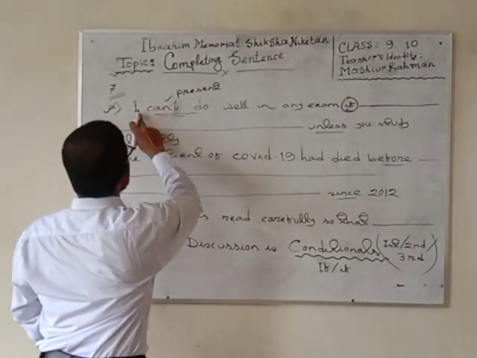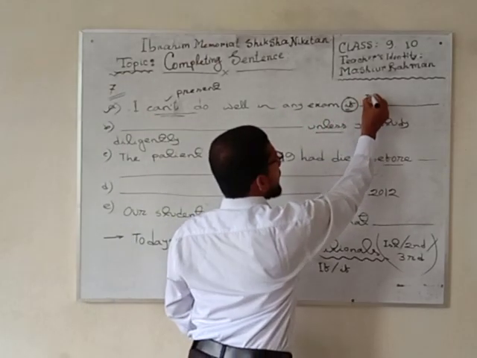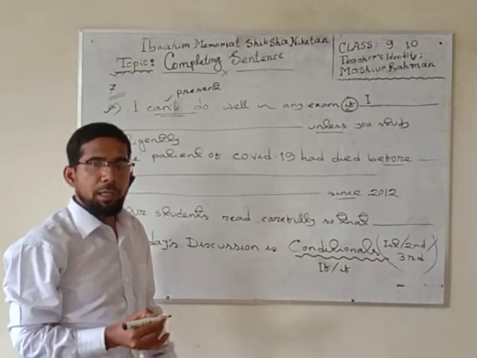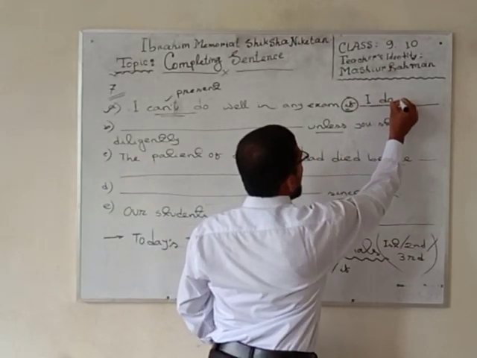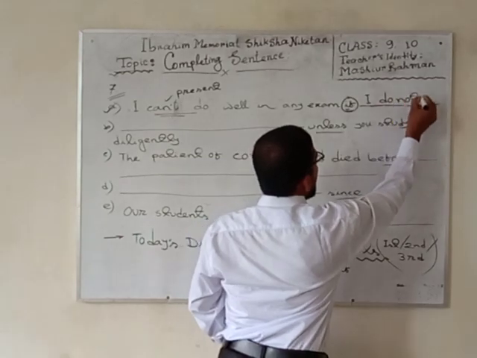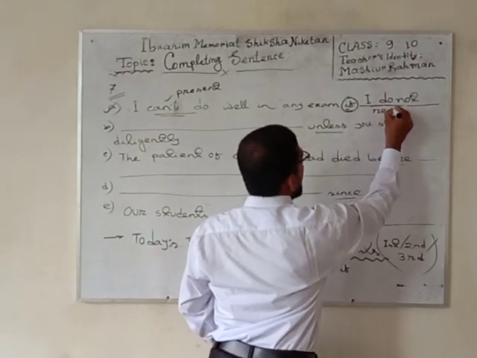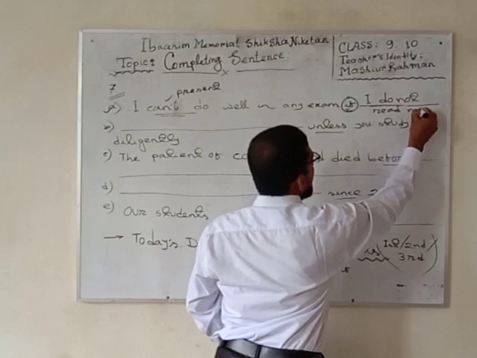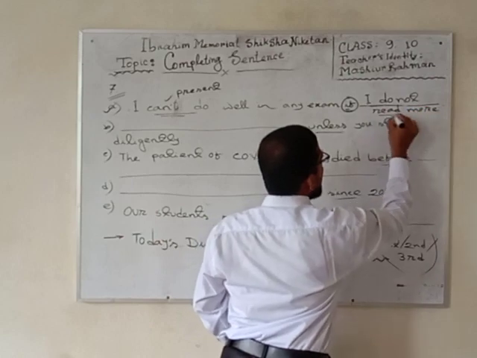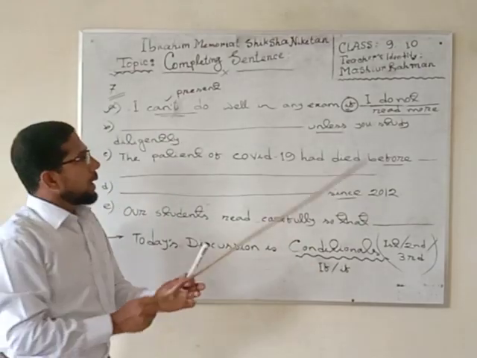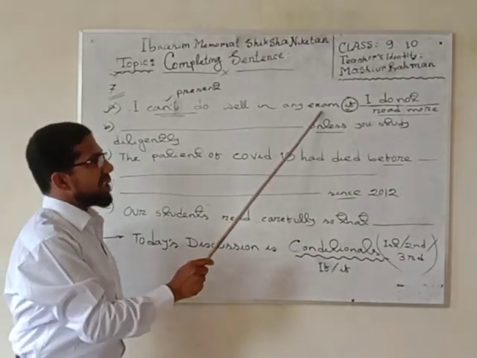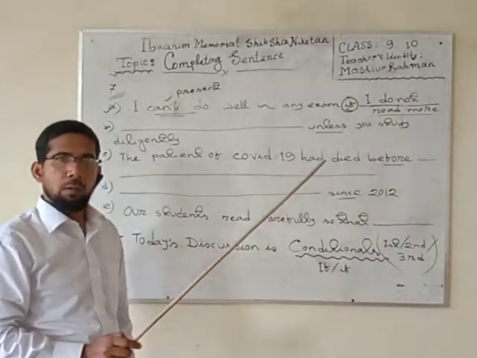What is the first person? "If I do not read", then after this verb I have written an adjective. Suppose: I can't do well in any exam if I do not read more.